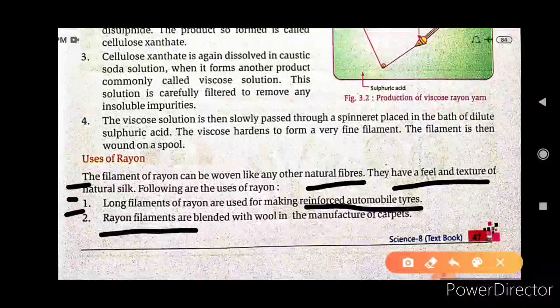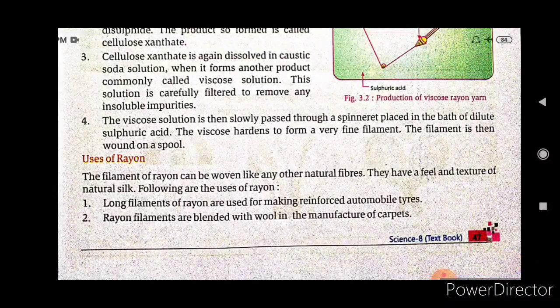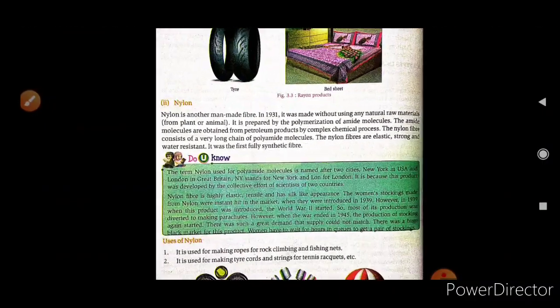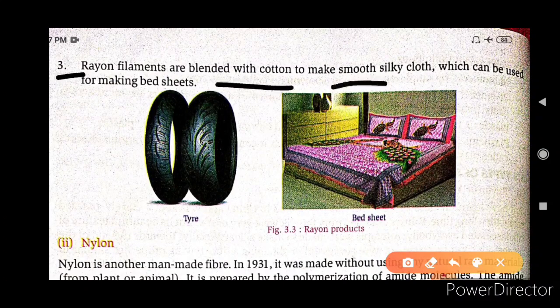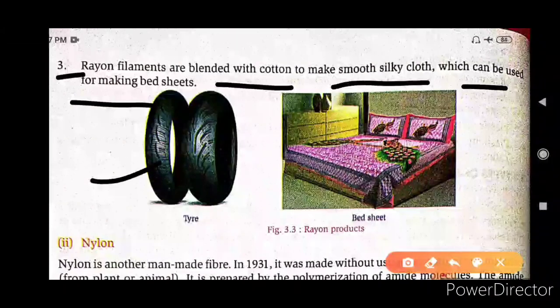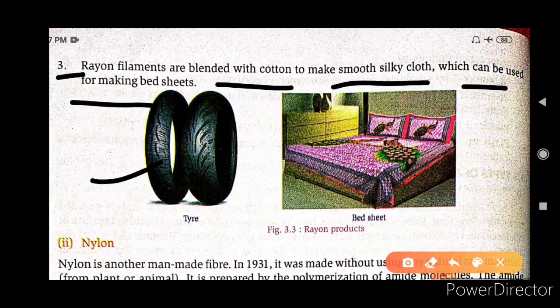Rayon filaments are blended with wool in the manufacture of carpets. Rayon filaments are also blended with cotton to make smooth, silky cloth which can be used for making bed sheets. So they are used for making tires, carpets and bed sheets. These are the uses of rayon.